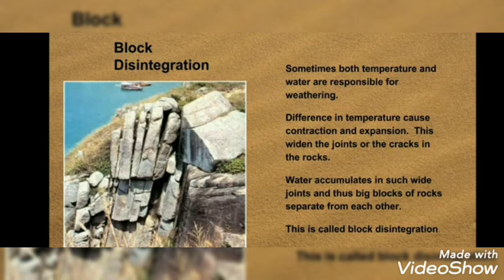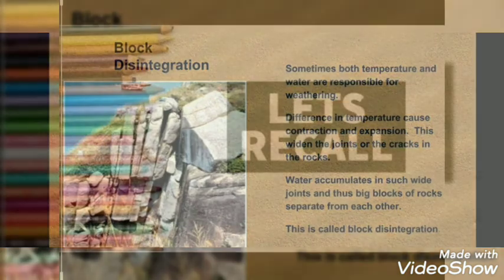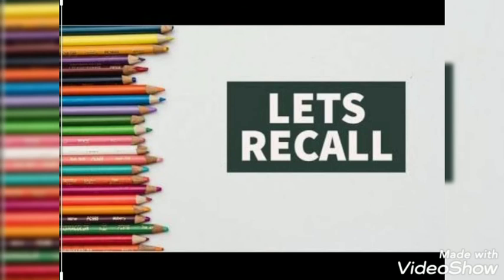Water accumulates in such wide joints and big blocks of rock separate from each other. So, students, this is called block disintegration. What is it called, dear students? This is called block disintegration. Children, here the first session of this lesson is over.